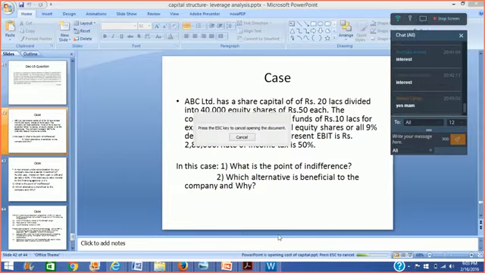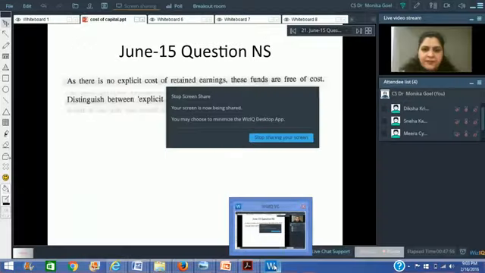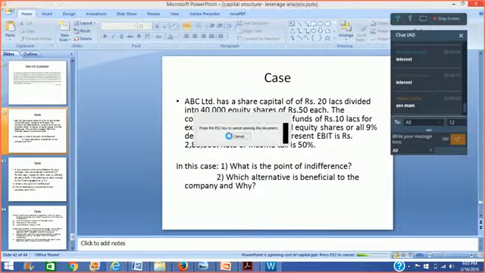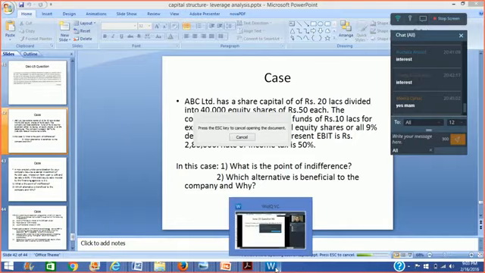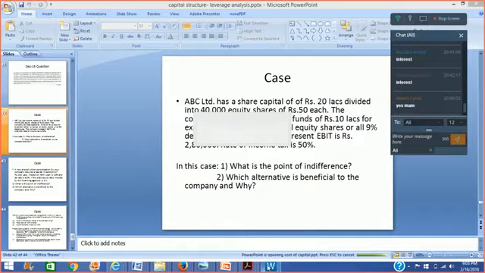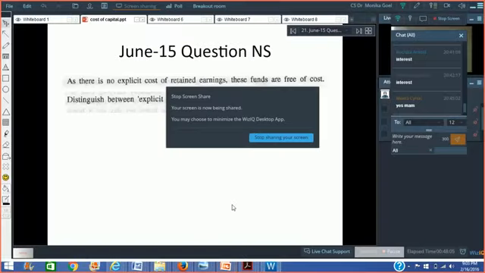In the meanwhile, in case anybody has got any questions, you can ask me. The PPT is just opening. Anybody who has got any questions on the discussion that we have done so far? Cost of capital. Is it getting clear to everybody?